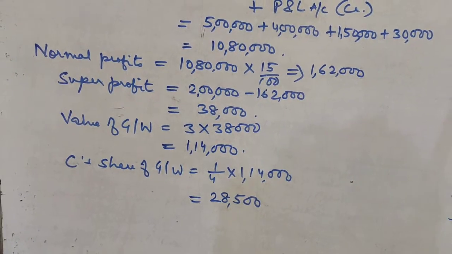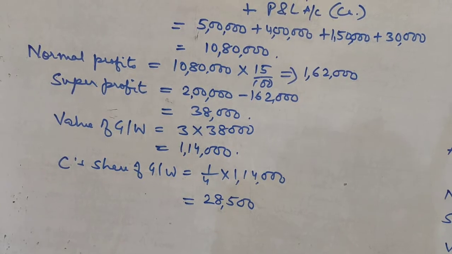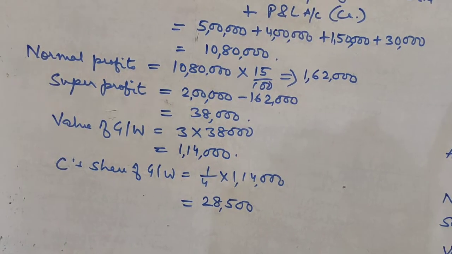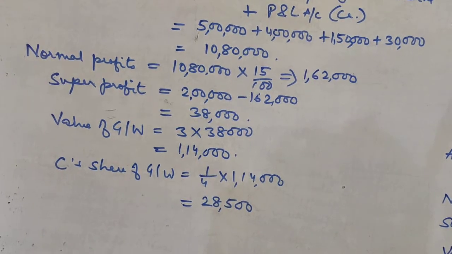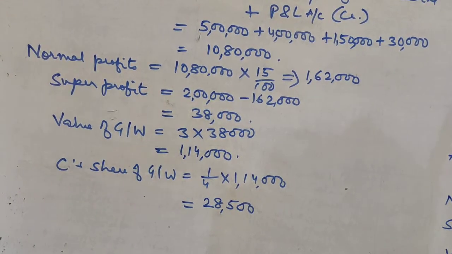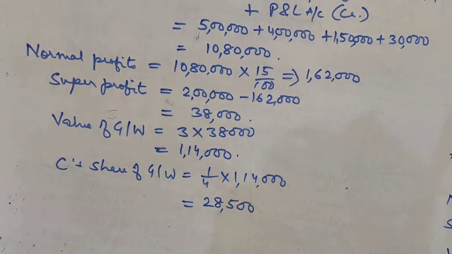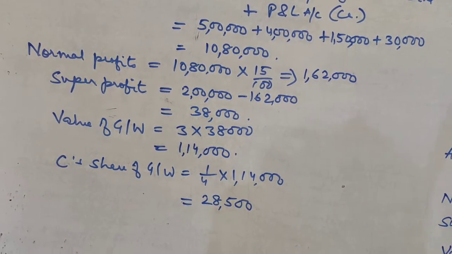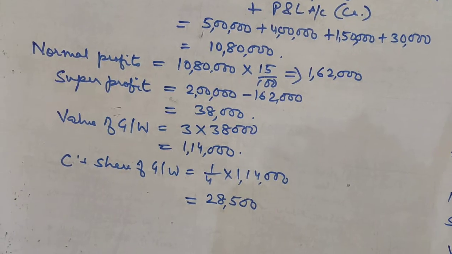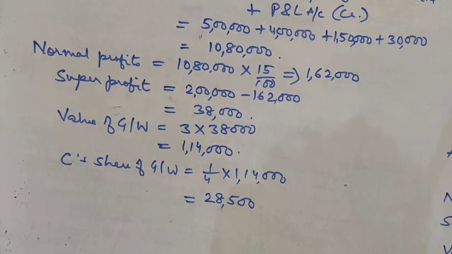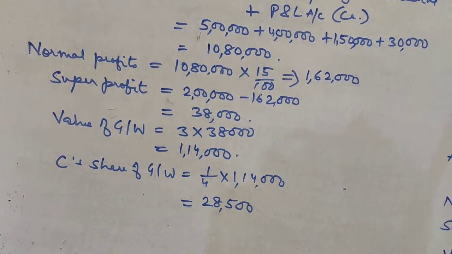So the thing is that goodwill valuation will be done on the date of admission of a new partner. Total value of goodwill of the firm will be found out into the profit sharing ratio for which the new partner is coming. That will be the premium for goodwill, we call it, that is to be brought in by the new partner.